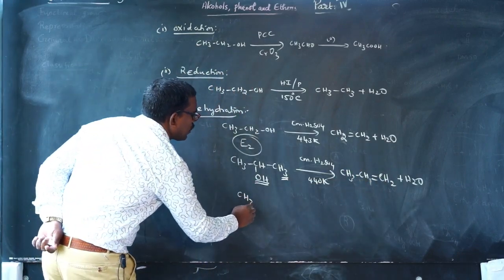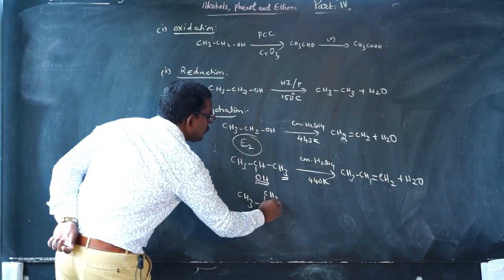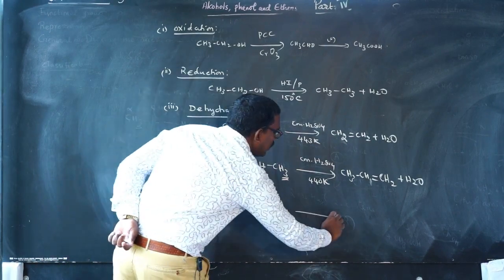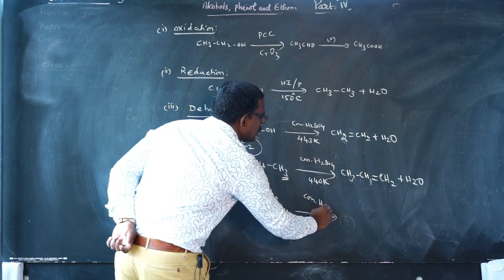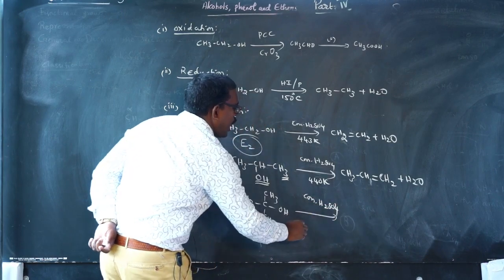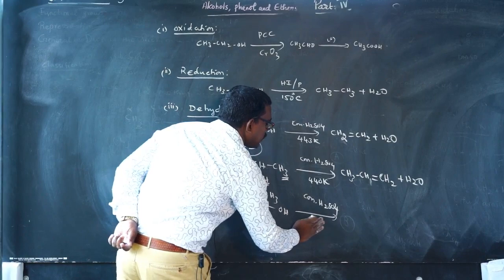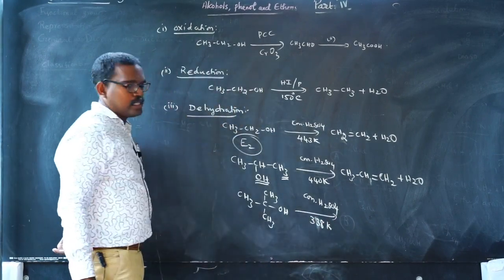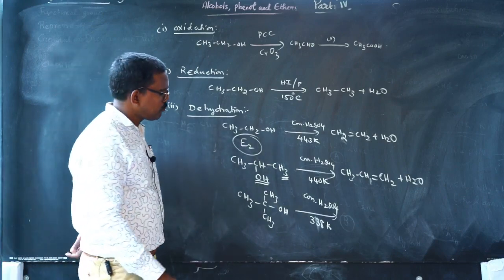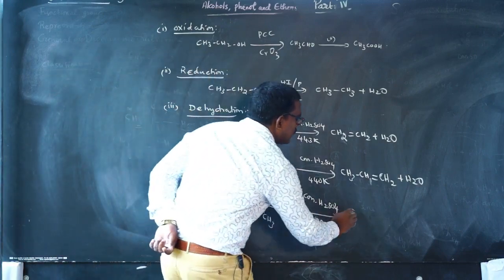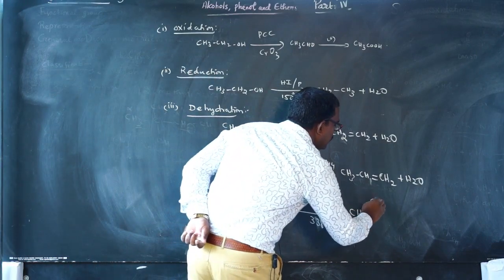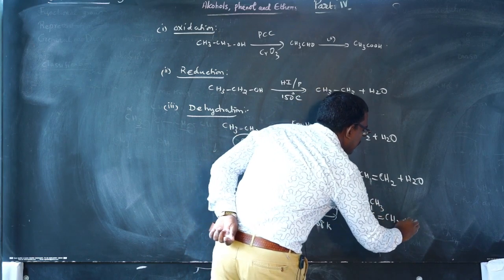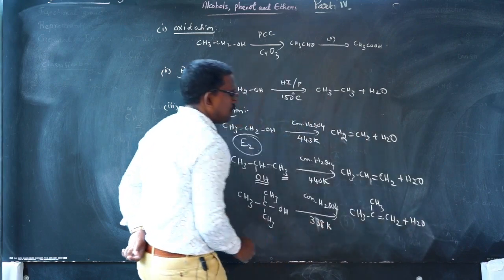Tertiary butyl alcohol on treatment with conc. H2SO4 at 338 Kelvin gives isobutylene as the product.